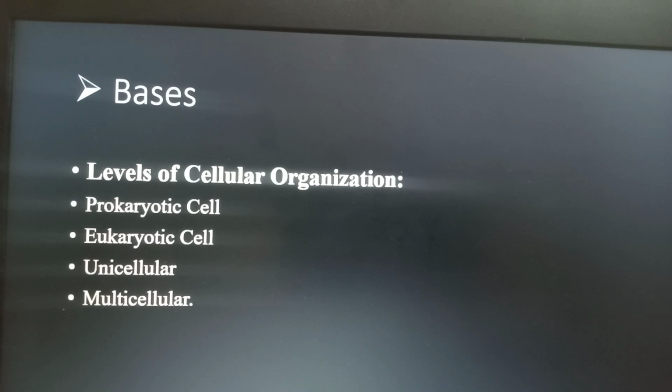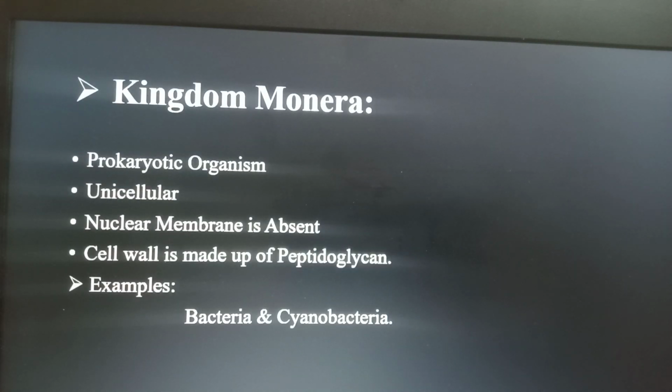So the first kingdom is kingdom Monera, or the kingdom of prokaryotes. Remember that kingdom Monera is the single kingdom in the five kingdom classification system that contains prokaryotic organisms. So what are the characteristic features of kingdom Monera? The kingdom Monera contains prokaryotic organisms. The first characteristic feature is that it is a prokaryotic organism, made of a prokaryotic cell.